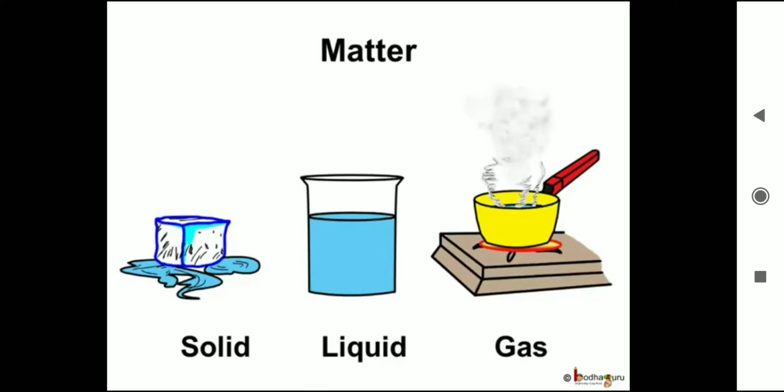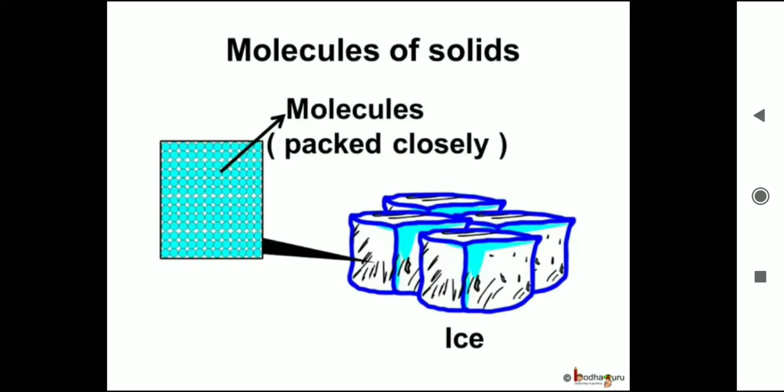We all know that all substances are present in one of the three forms: solid, liquid, and gas because of arrangements of molecules. In solids, molecules are closely packed and there is a kind of force that holds the molecules together. That's why solids are hard and have shape as well as weight.